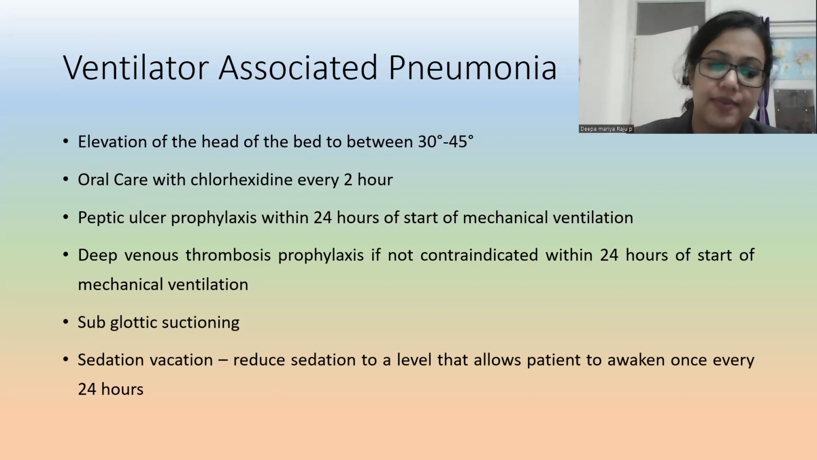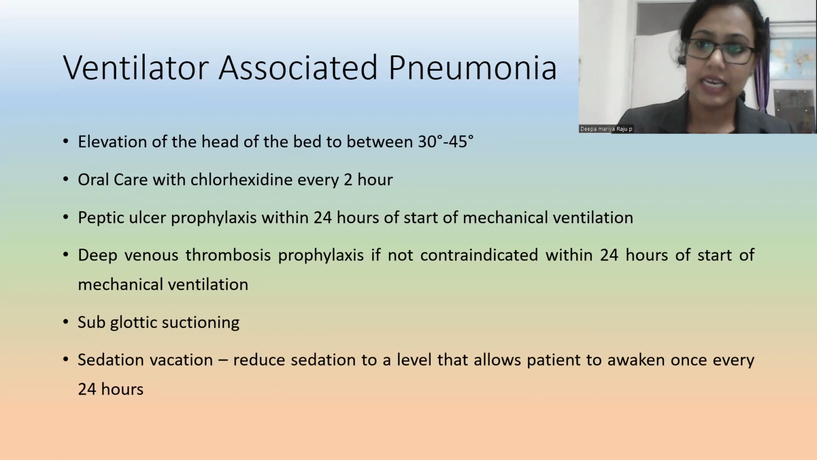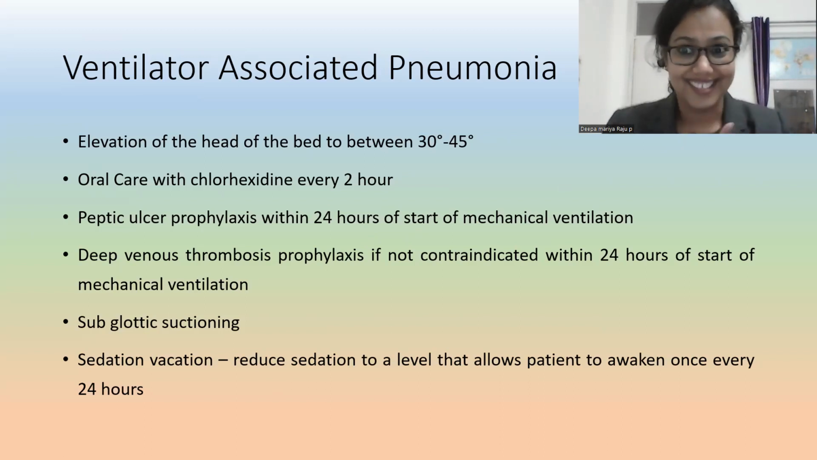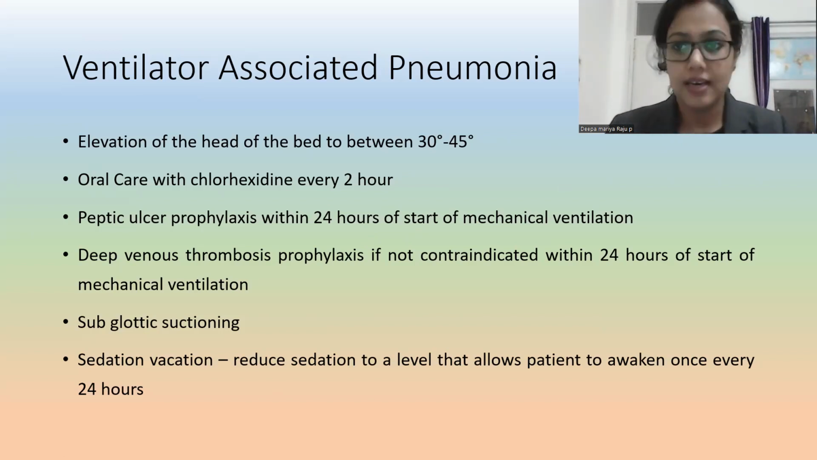Now, peptic ulcer prophylaxis within 24 hours of the start of mechanical ventilation. Why is it needed? Because the patient is not taking anything orally, so acidity will be there. If acidity is there, we have the gag reflex, no? In an unconscious patient the gag will not be there, but if acidity is more, chances of aspiration are there. So any aspiration, any kind of such reflux, can cause infection.